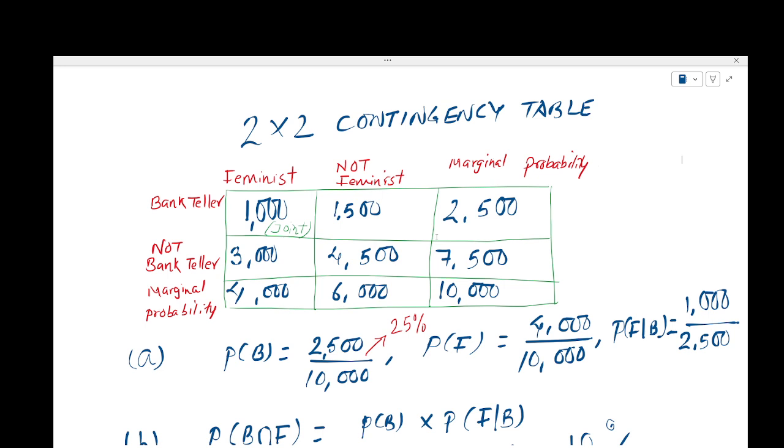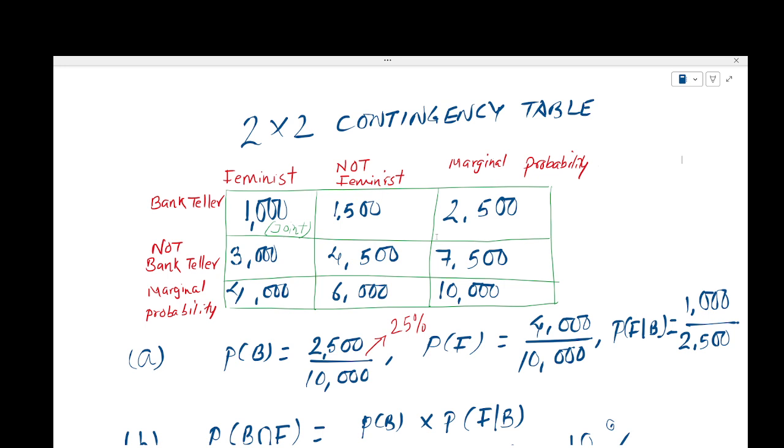The second column says there are 1,500 Lindas who are not feminist, but they happen to be bank tellers. There are 4,500 not feminist Lindas who are not bank tellers either. They have a completely different job. They don't work as a bank teller, and they are not feminist. It's completely out of the equation. So we have 4,000 feminists, 6,000 not feminists, 2,500 bank tellers, and 7,500 not bank tellers.